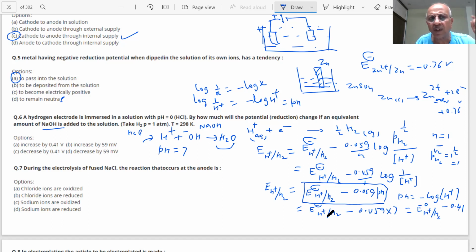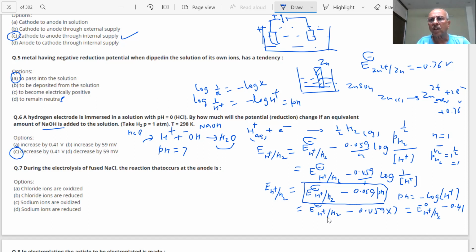If it is 0, you already know, for the standard hydrogen electrode, what is the answer then? Decreased by 0.41. Answering a question requires a complete workout, students. I am telling you again and again, I cannot answer any question just by looking at it. You are not going to get the same language in the paper. There will be changes, and you will all fall in the trap.